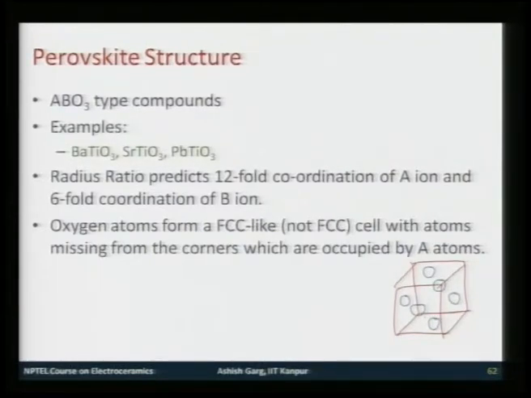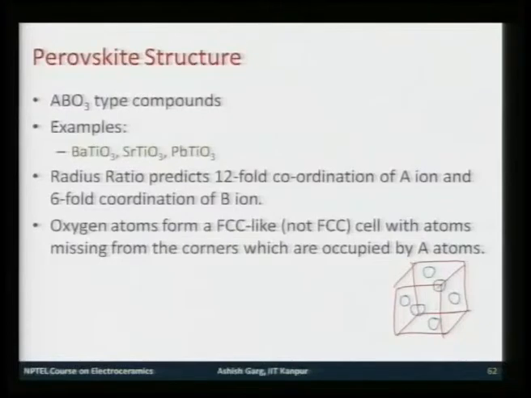Now, this does not make a FCC lattice, but a FCC like lattice whose crystal system is again primitive cubic. Now, what I do next is, I fill the empty corner site with another kind of atom. So, I choose the bigger atom, which is the barium in barium titanate, so this would be your A atom or barium in barium titanate.